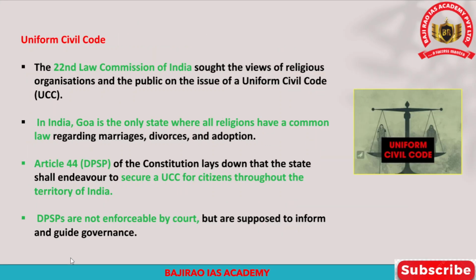So the next important issue is the Uniform Civil Code. So Uniform Civil Code is also regularly in the news. A Uniform Civil Code is actually provided under Article 44 of the Indian Constitution. It is mentioned in the Directive Principles of State Policy. Now Uniform Civil Code makes sure that every citizen in India must be governed by a common law.